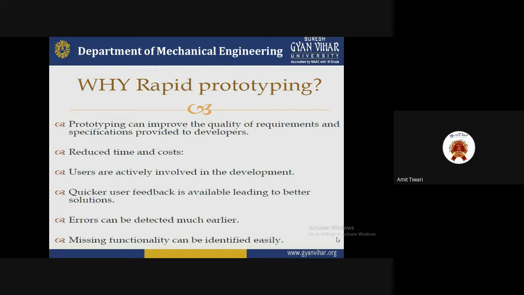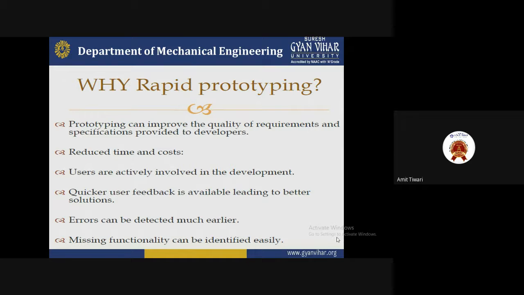Next, errors can be detected much earlier. Obviously, errors can be detected much earlier, which means it does not take more time to find the error. Any error found in the system will be detected quickly. That's why we are using rapid prototyping.